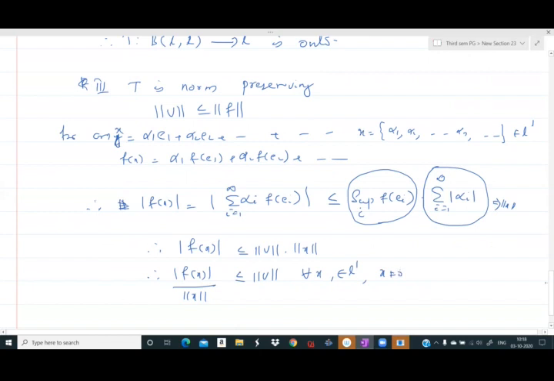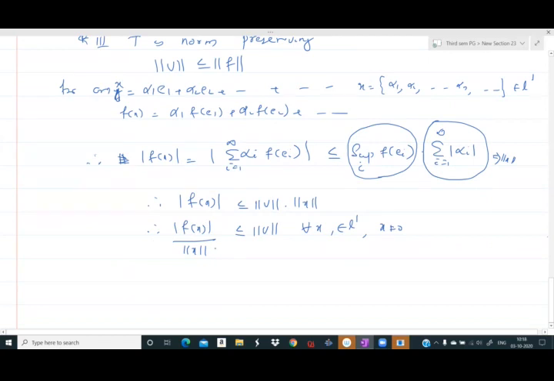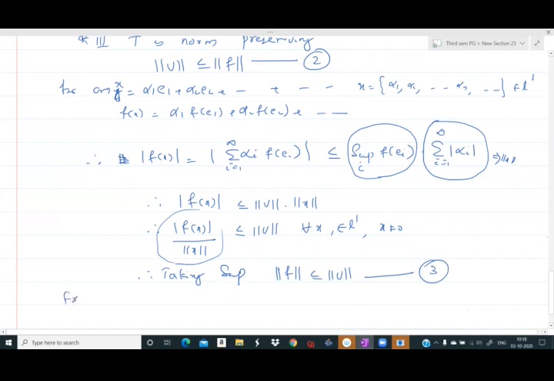And we take the supremum on both sides. The norm of F is the supremum of these numbers. Therefore, taking supremum, the supremum is the norm of F. So the norm of F is less than or equal to the norm of V. We call this 2 and this 3. From 2 and 3, the norm of F is equal to the norm of V.